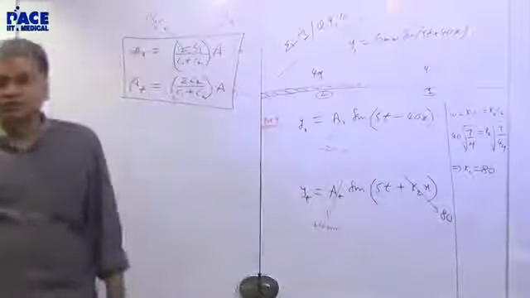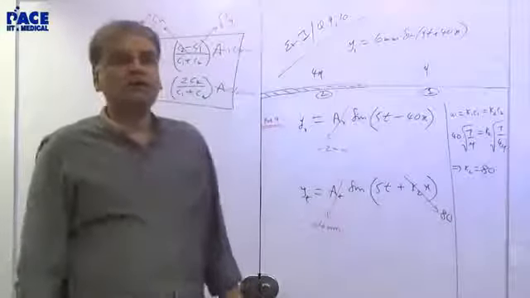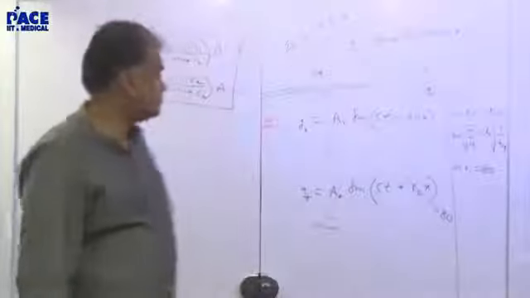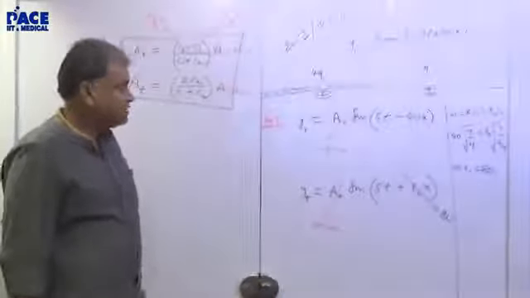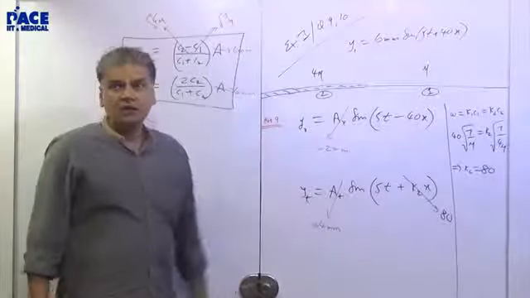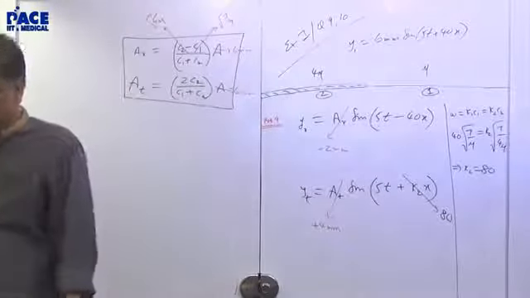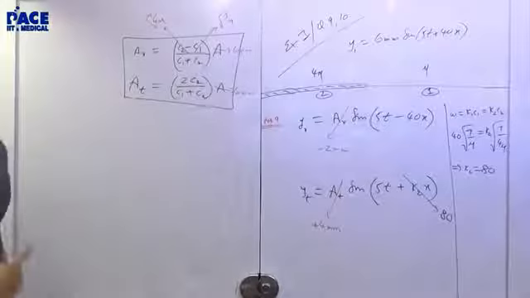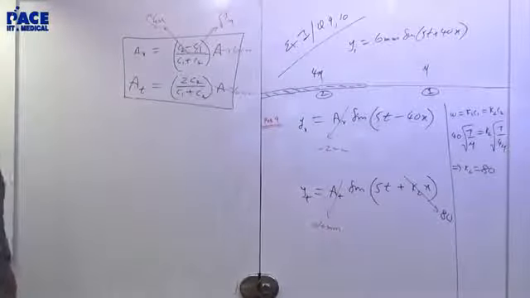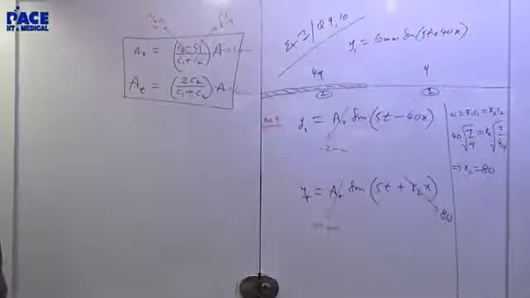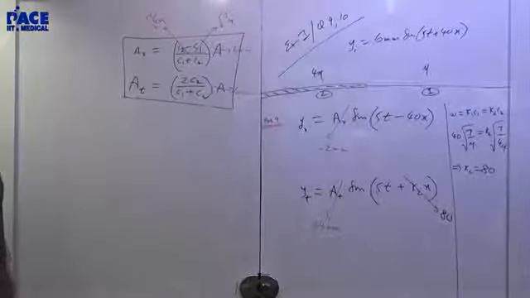There is no such phase change when the wave gets transmitted, right? So, are you fine with this? AT, AR, how we have got? So will it always be true that the magnitude of AR plus the magnitude of AT would be the same? No, they deliberately don't make up something.